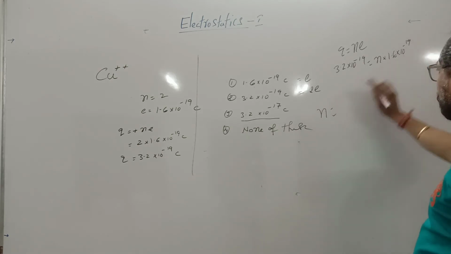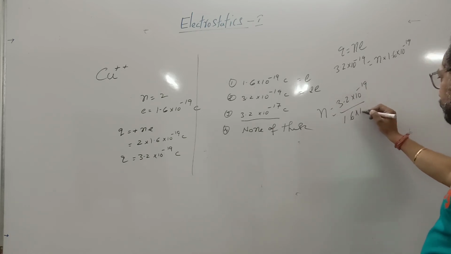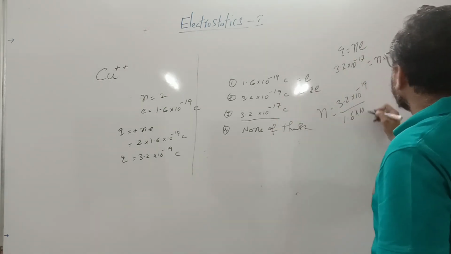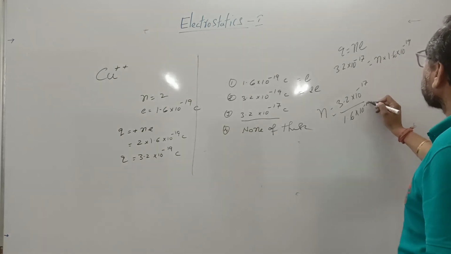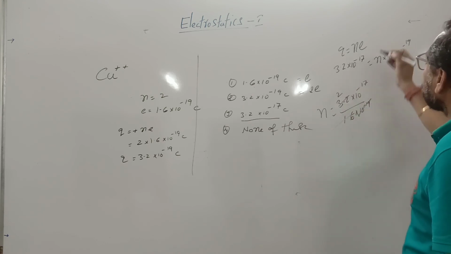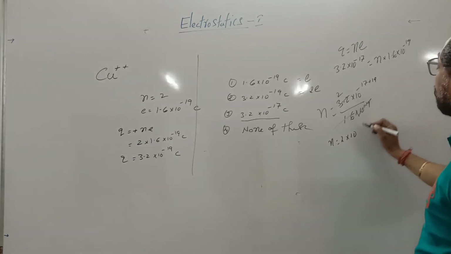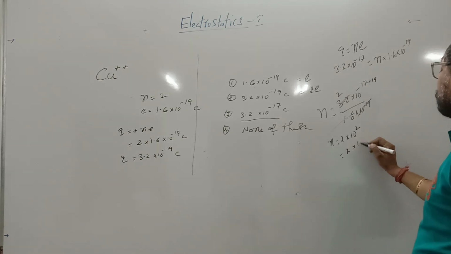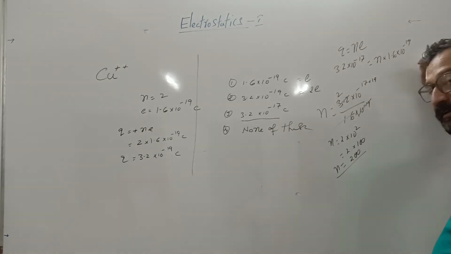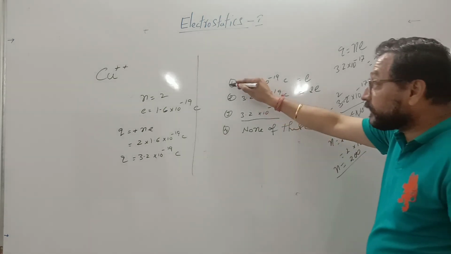Therefore, n is equal to 3.2 × 10^-17 divided by 1.6 × 10^-19. 3.2 divided by 1.6 is 2. Minus 19 shifted becomes plus 19, so n is equal to 2 × 10^2. It means 2 into 100, that means 200. n is a positive integer, yes or not? This is a positive integer. That means it is also correct.